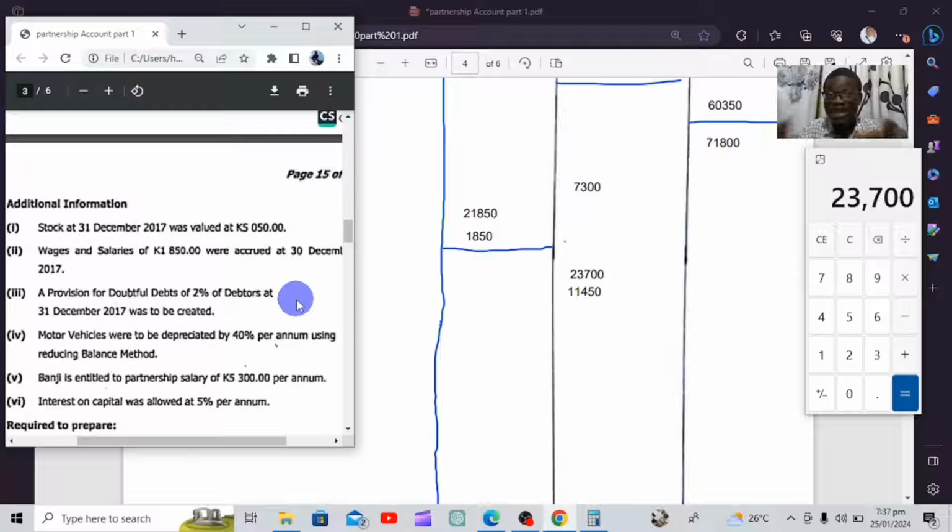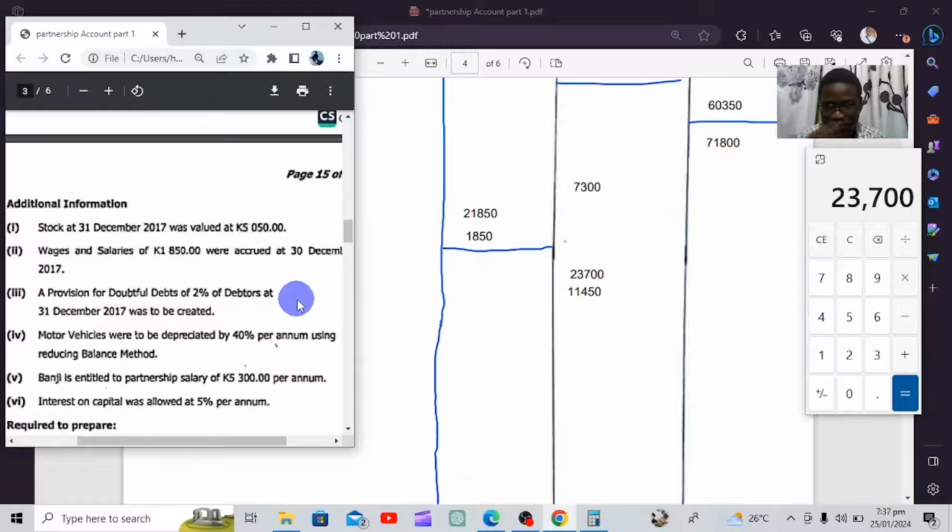Because it's a business, there's buying and selling, so there has to be continuity, and you can't stop. You need to continue buying and selling goods. So for that 2% that you have assumed won't be paid, the business will actually provide for it. So that's a provision. 2% of debtors provision was to be created.